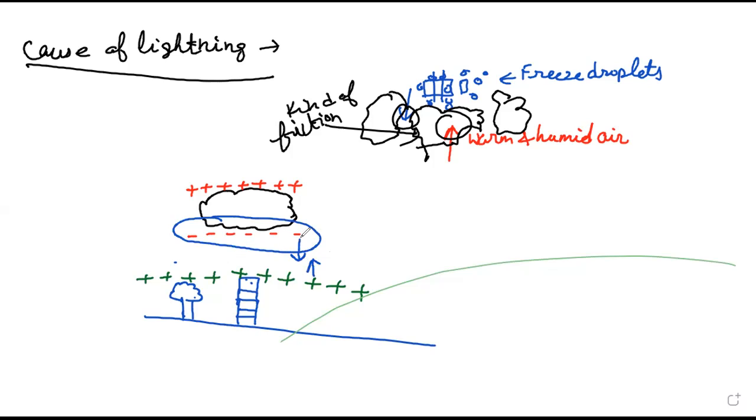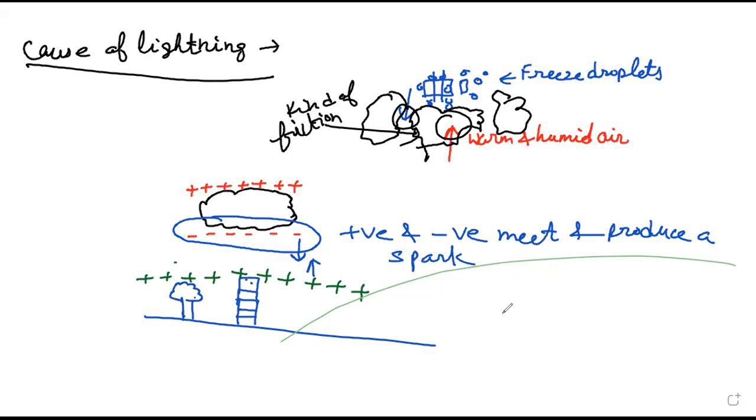Now when these positive and negative charges move towards each other, there will be attraction between these opposite polarity charges, right? Which causes a downward movement of negative charge and upward movement of positive charge. Now when they meet, they produce a spark, right?